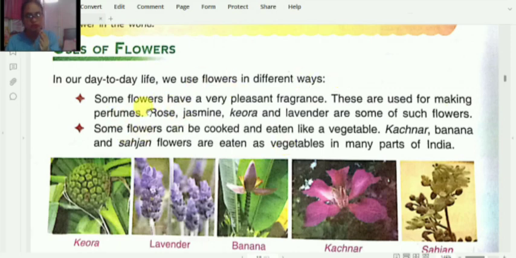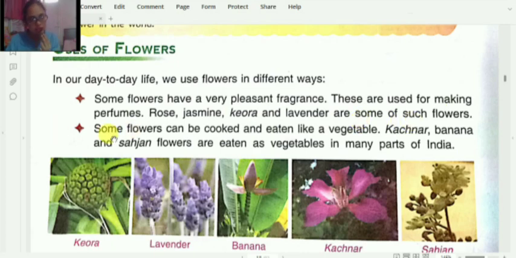First of all, not each and every one, but many flowers have a very pleasant fragrance, and this fragrance is used for making perfumes and scents. Rose, jasmine, kevra, lavender are some of such flowers which have a sweet smell in them, and these flowers smell so sweet that they are used to make perfume.